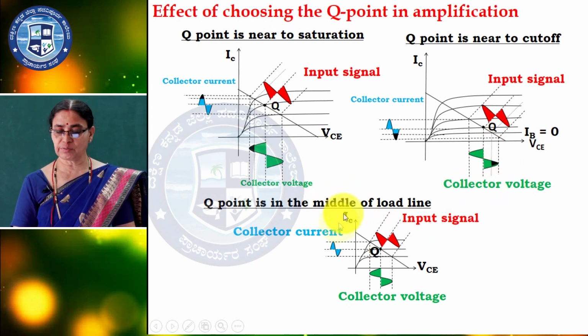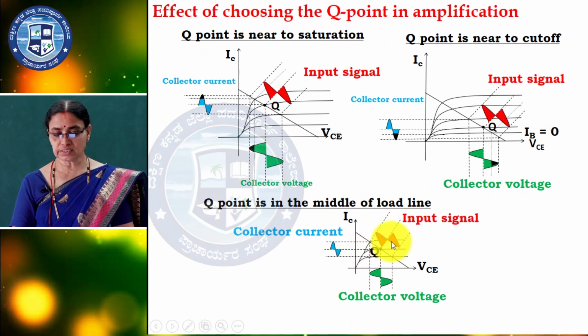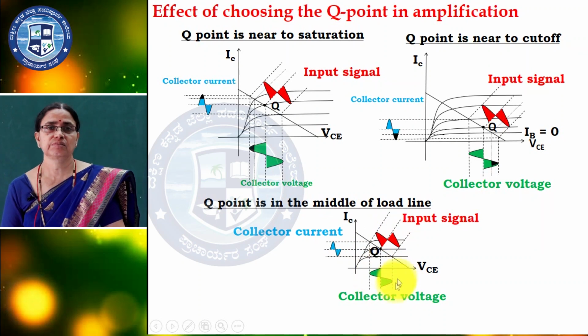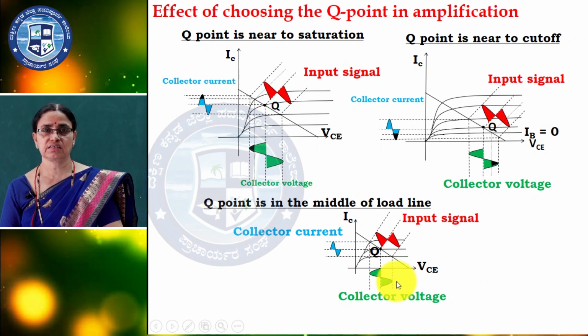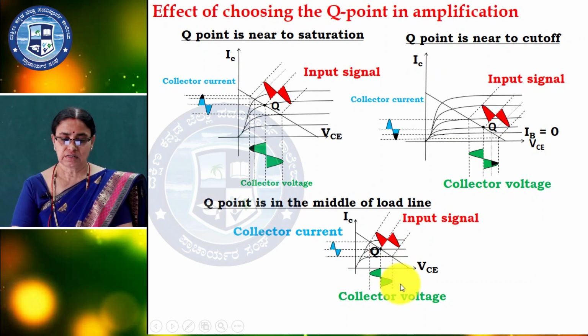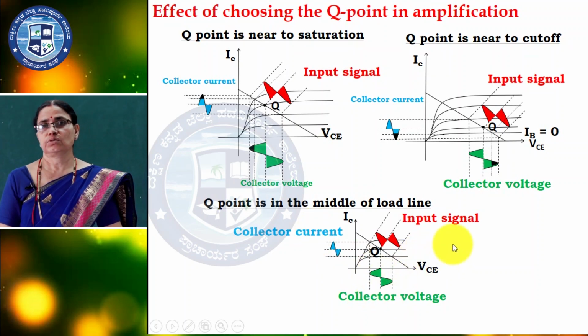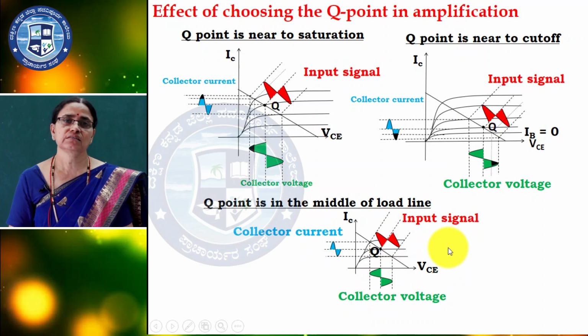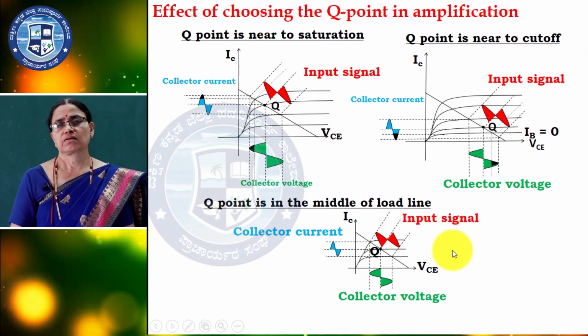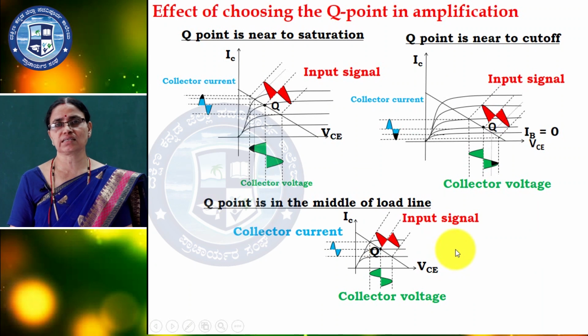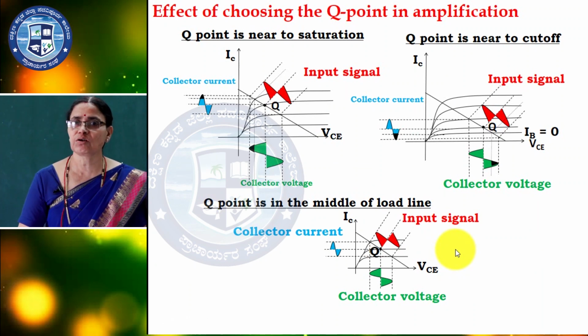Here the Q point is in the middle of the load line, and you get the full 360 degree. You won't miss any information, full information you will get, and it will be amplified in the proper way, the collector current and even the collector voltage. So, selecting the Q point is very important and necessary for designing the amplifier. You have to select the Q point in the middle of the load line.